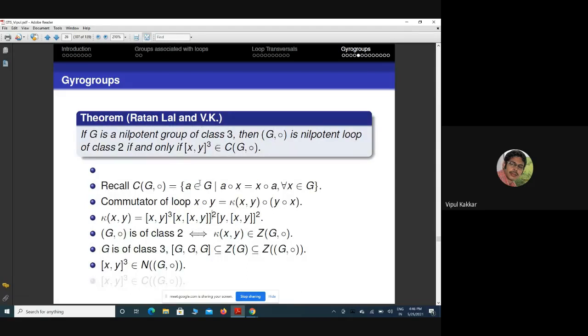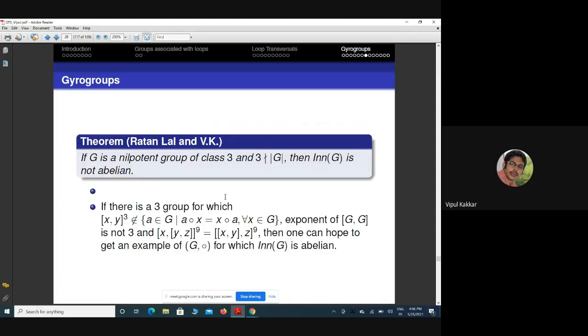So we are not getting any case because we need the nilpotent loop of class 3. Whatever we have checked in GAP, these conditions are satisfied. So we need that this condition need not be satisfied.